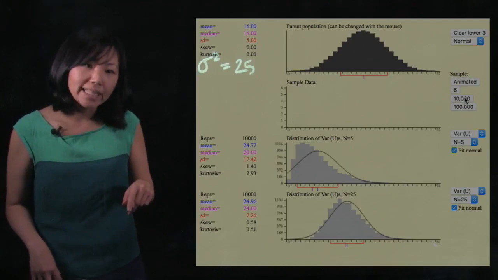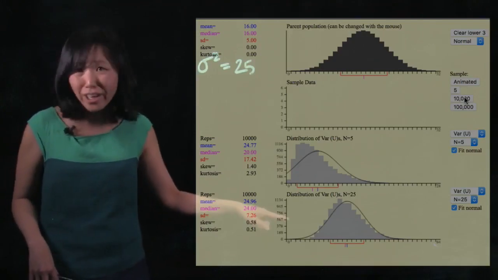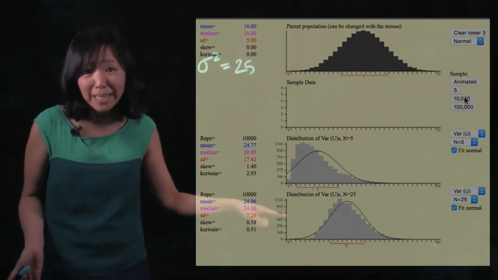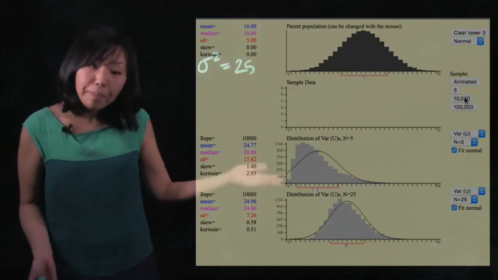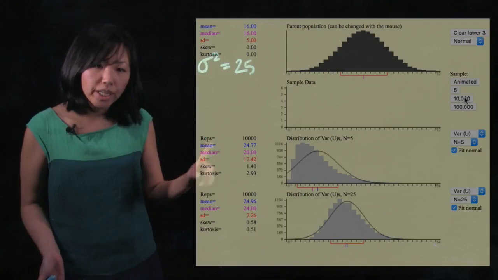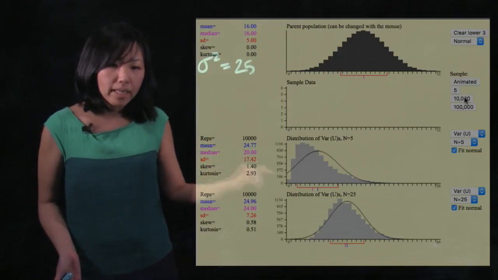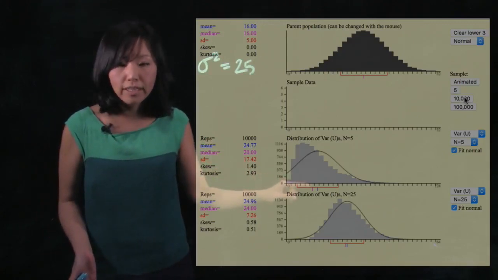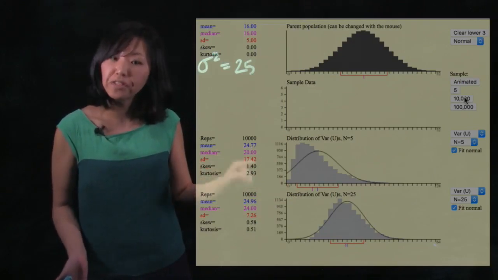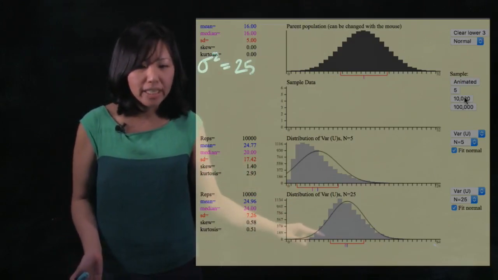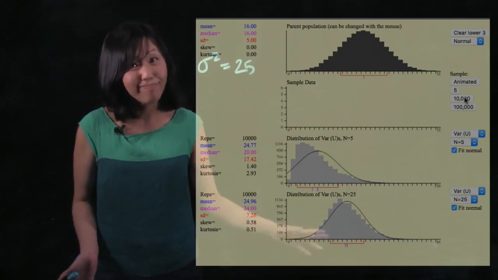First thing off the bat, not normal. Even for a large sample size it's pretty much not normal. So there goes that idea. But take a closer look. Take a look at the mean of this distribution of variances. It's 24.77, 25-ish. And here too, this is 24.96, 25-ish.